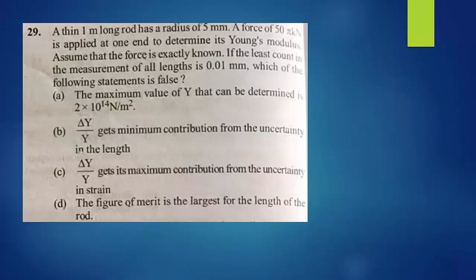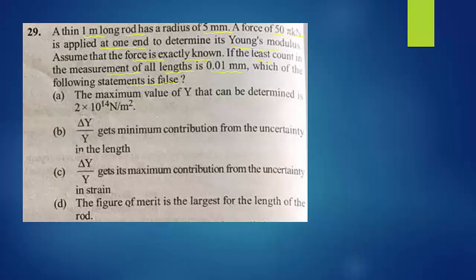29th question. A thin 1 meter long rod has a radius of 5 millimeter. A force of 50 pi kilonewton is applied at one end to determine its Young's modulus. Assume that the force is exactly known. If the least count in the measurement of all lengths is 0.01 millimeter, which of the following statements is false? So we go for the options.